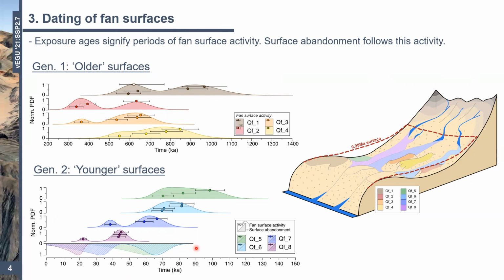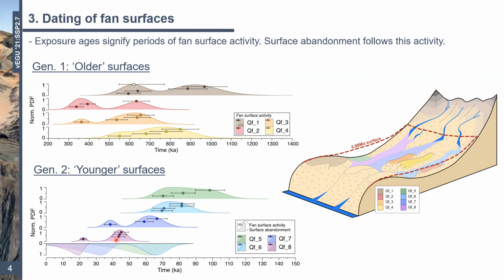With them being younger ages, and with each surface having a smaller scatter in ages, we ran the D'Arcy 2019 model for fan surface abandonment. This model provides an estimate for when the fan surfaces themselves were likely abandoned, shown in the hashed shaded PDFs in the lower plot. All of our younger surfaces have been abandoned in the last 70,000 years.